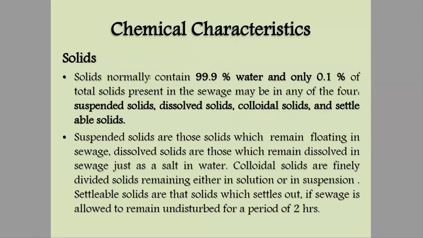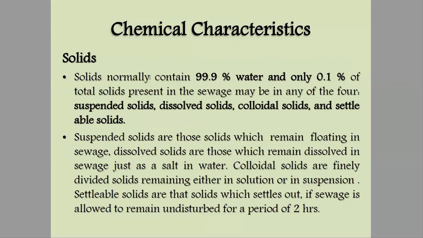That includes solids, meaning what is the ratio of solid waste in the sewage. Generally, sewage contains 99.9% water and only 0.1% of total solids.